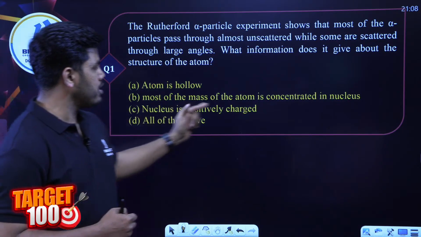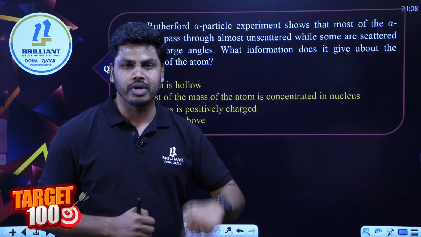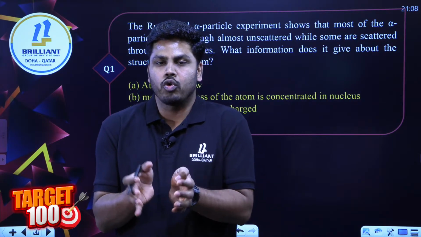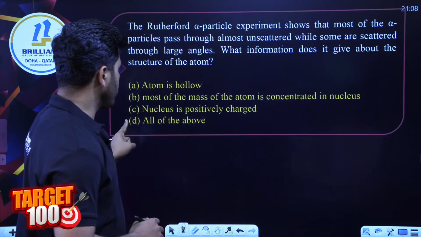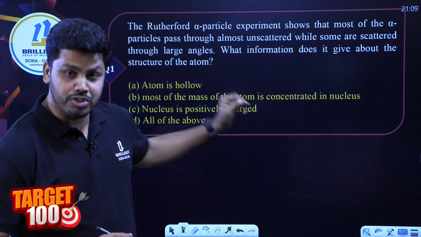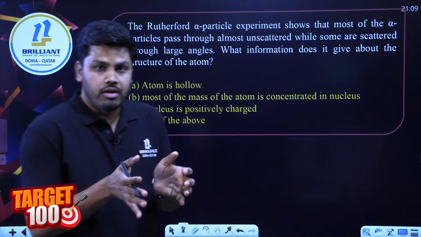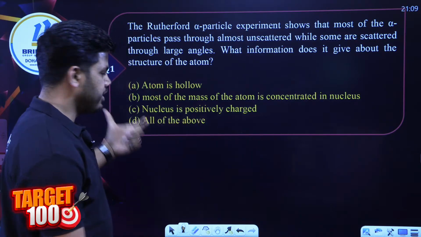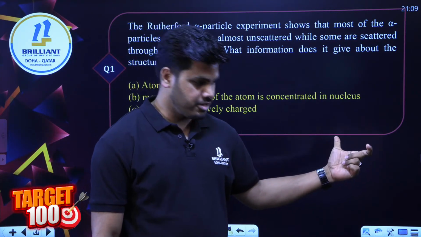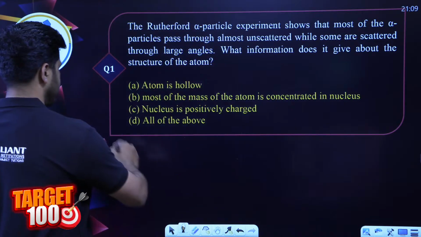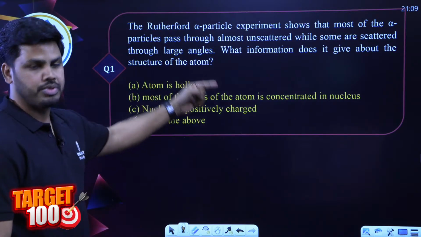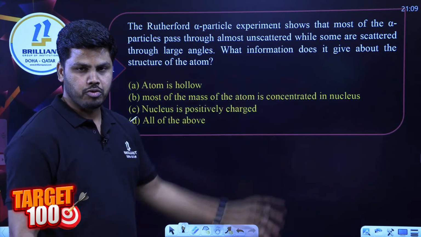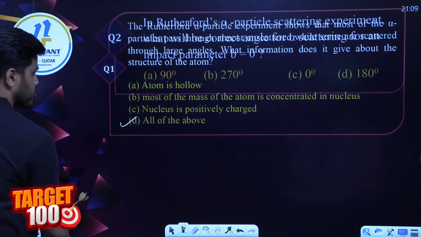Second option, most of the mass of the atom is concentrated in the nucleus. Yes, Rutherford put forward that particular concept, right? Nucleus, central core of an atom. And look at the third option, nucleus is positively charged. Most of the mass and also all positive charges are concentrated at the center. That is called the nucleus. And option D, all of this. Yes, some of you already answered the question. Yes, okay. Option D is the correct answer. All of these observations, you can conclude all these three statements can be the correct conclusion of the first observation. Okay, right. Let us proceed to the next one.